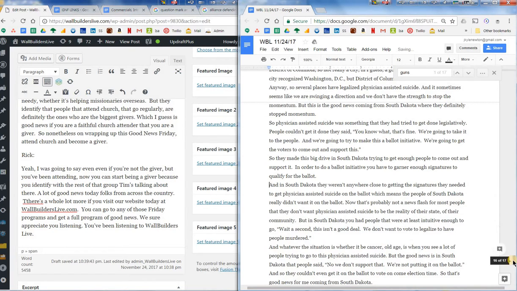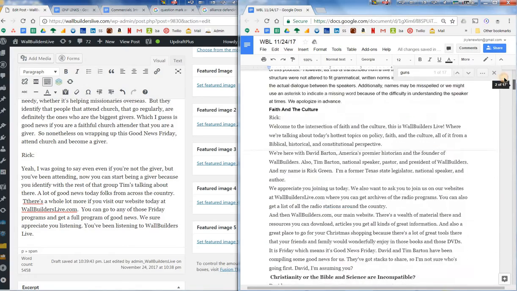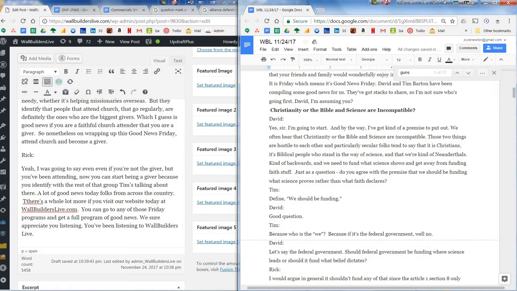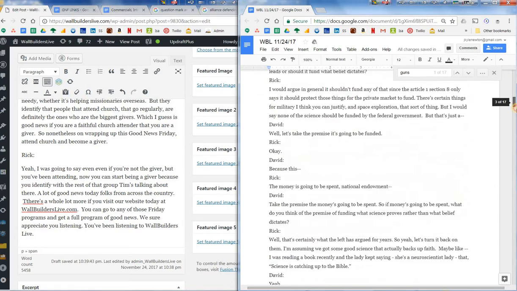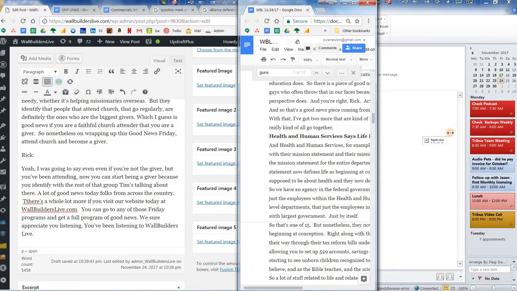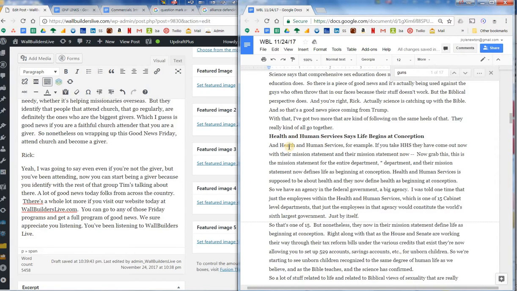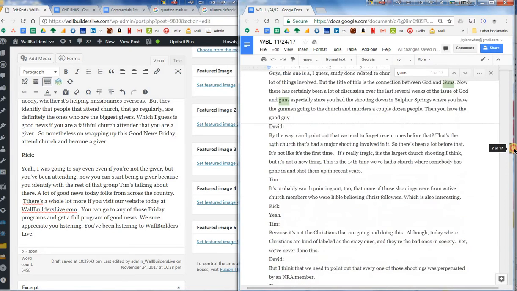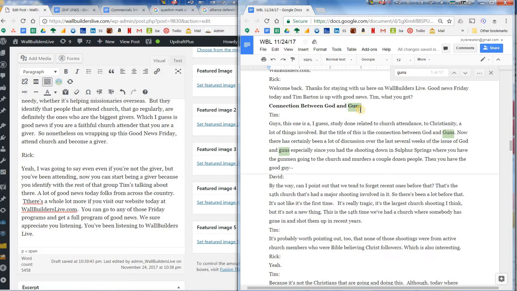The other thing, I will just scroll really quickly to show you. You can see I just kind of added a few headings. We talked about that one already. We talked about that one already. And then because it says, oh my goodness, it talks about Health and Human Services right there in the first sentence, so I just popped it up there. Just scrolling down, this was already there. Connection between God and guns, so that was already there.